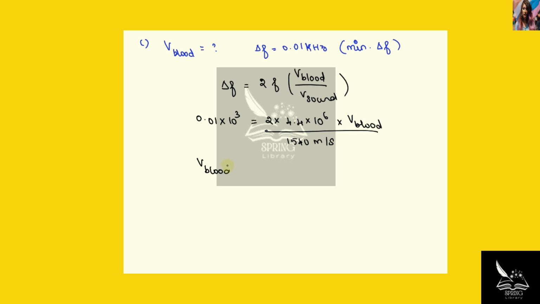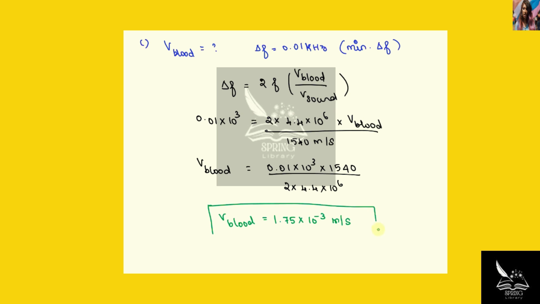So velocity of blood is equal to 0.01 into 10 power 3 multiplied by 1540 divided by 2 into 4.4 into 10 power 6. This will be equal to 1.75 into 10 power minus 3 meter per second. This is the minimum speed that the probe will detect.